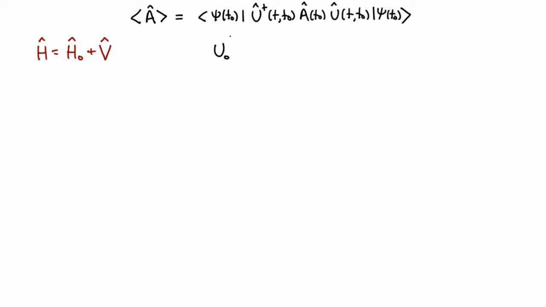If we only had that part of the Hamiltonian, then our unitary operator, and I'll call that U naught, like H naught, would just be the exponential using H naught. Just as the full Hamiltonian generates a time evolution operator that's unitary, so too a smaller Hamiltonian, just this H naught, would also have generated a time evolution operator that's unitary. And this exponential operator here is unitary. And so that means that U naught dagger U naught is 1. And so we can insert 1 into here, and we get,